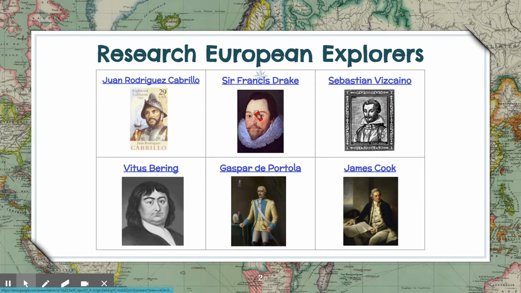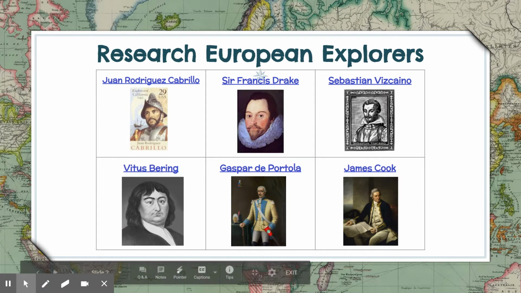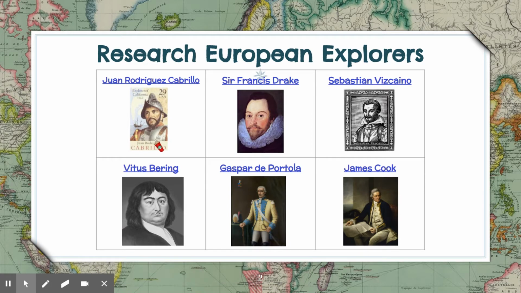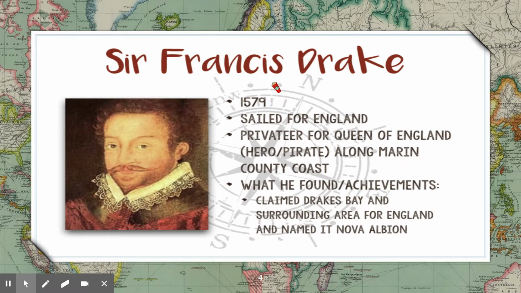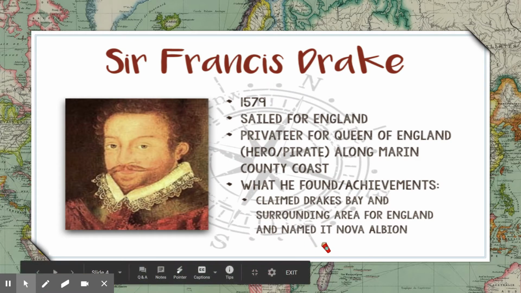So you can see by looking at the different pictures and names, there are 6 explorers to choose from. Last week we did Juan Cabrillo, so that is not an option this week. You need to choose from the other 5 that are left. We can choose from Sir Francis Drake, Sebastian Vizcaino, Vitus Bering, Gaspar de Portola, and James Cook. So if you click on one, such as Sir Francis Drake, it will take you to some simple facts that you can use for research.